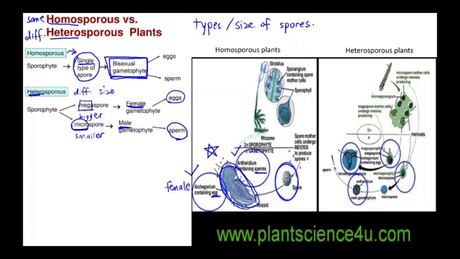Let's look at this picture here. Two types of spores form from heterosporous plants. The bigger one, megaspore, will form the female gametophyte. The smaller one, microspore, will form the male gametophyte. The male gametophyte forms the male gamete sperm. The female gametophyte will form the female gamete egg.